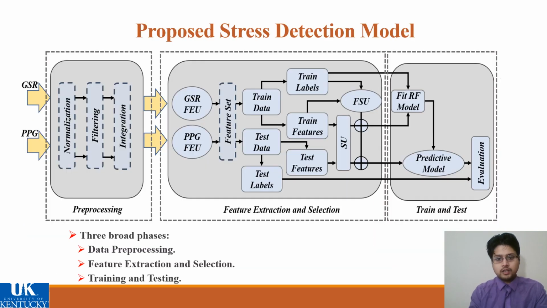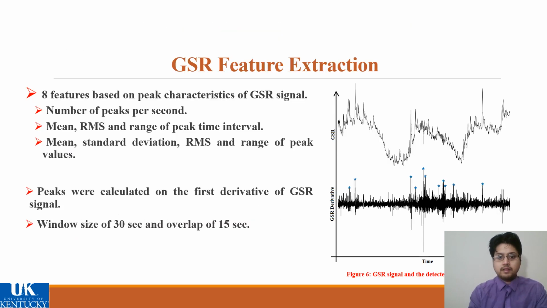The overview of the model is shown in this figure. It consists of 3 main phases: data preprocessing, which does the normalization, filtering and integration of the physiological signals; feature extraction, which extracts the features from GSR and PPG signals and selects the most important features. Finally, the model is trained and tested. The 8 features extracted from GSR are the peak frequency, mean, RMS, and range of peak time interval, and mean, standard deviation, RMS of range of peak values.